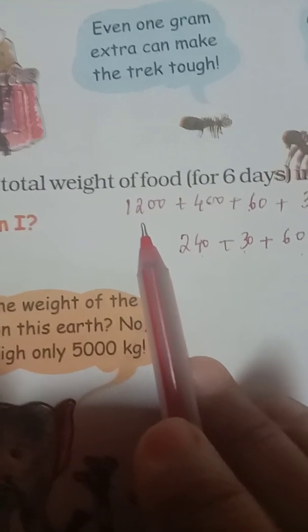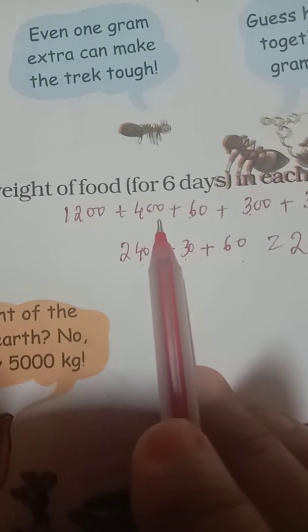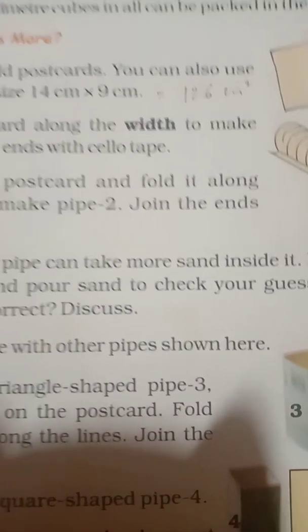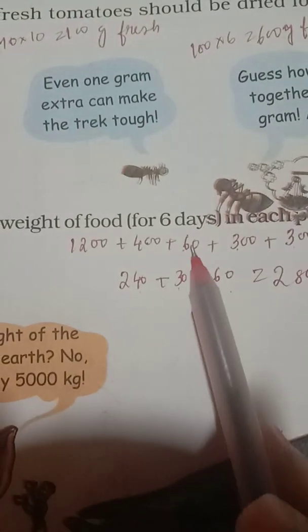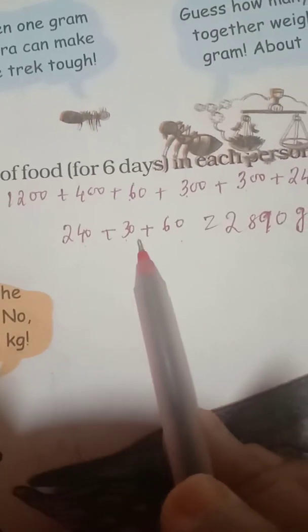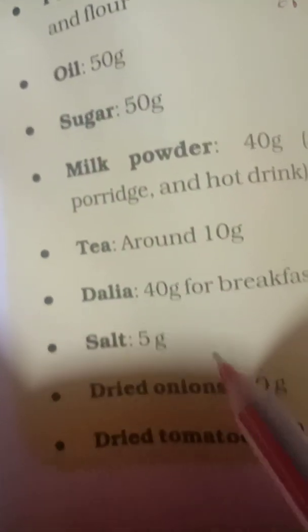So rice and flour, that is 1200, pulses 400, and after that 60, oil 300, sugar 300, milk powder 240, 60, 240, 30, 60, 60. We have to calculate over here. Add all of this.